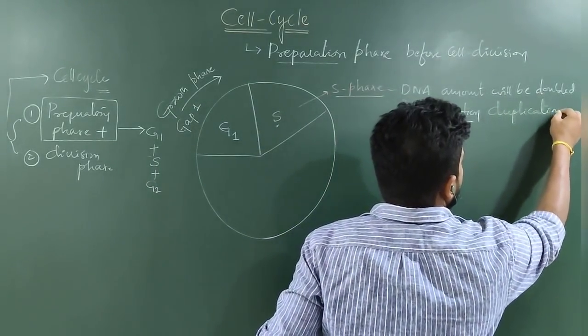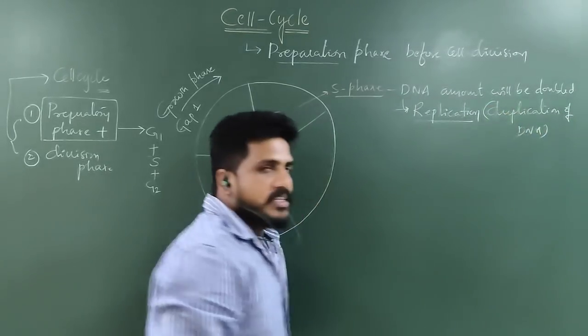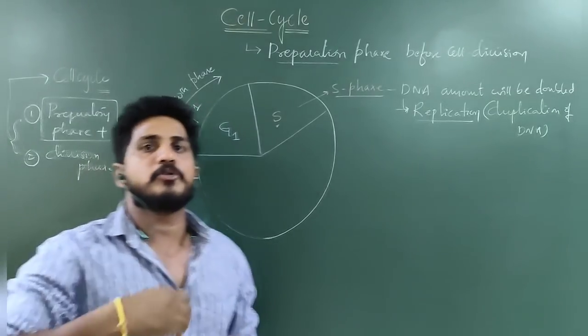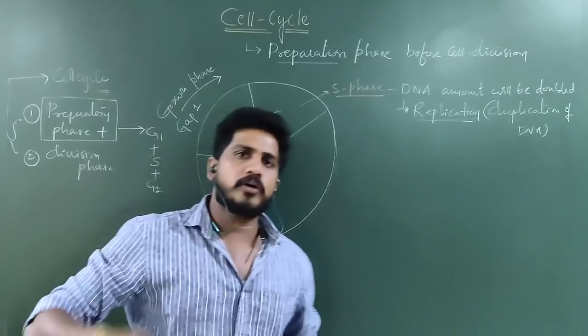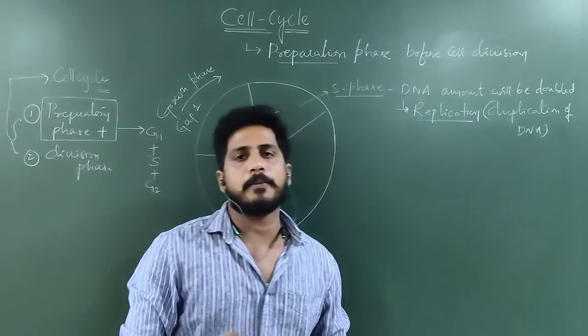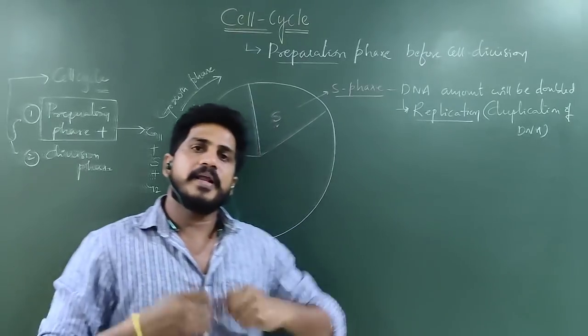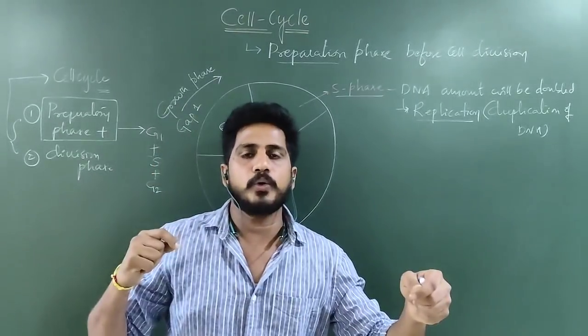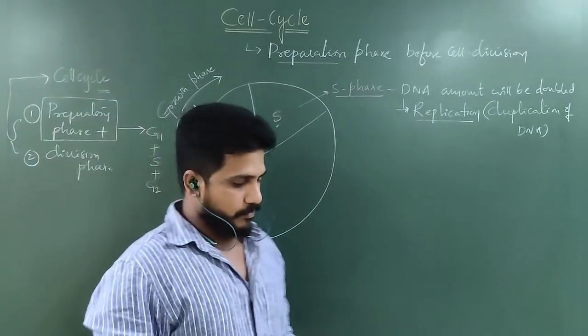Here one should understand that replication does not mean breaking. It has to be a copy. Once we insert a paper in the Xerox machine, one more copy, or two more, or 100 or 1000 copies will come with the same information. That is called duplication. Breaking means what? One paper divided into two by tearing. That is different. So duplication is nothing but replication.